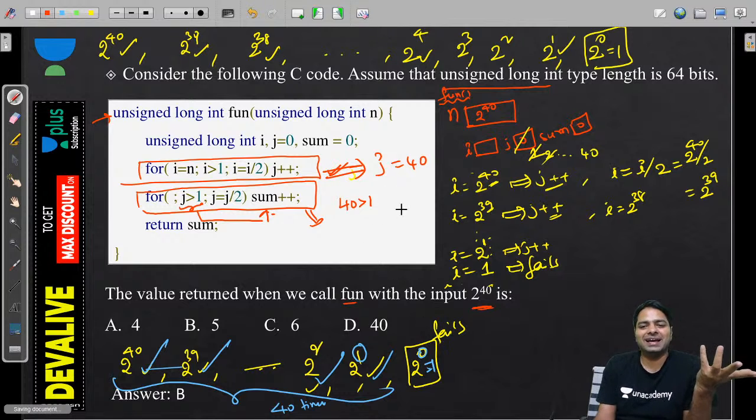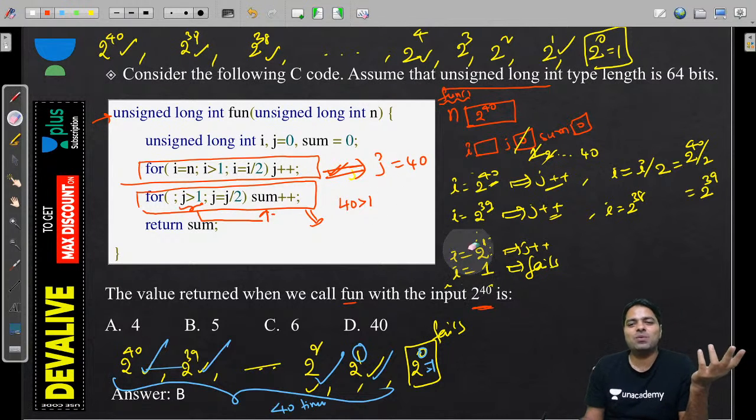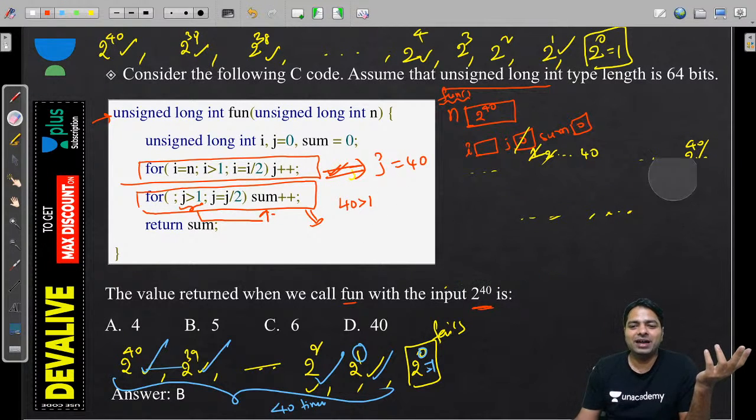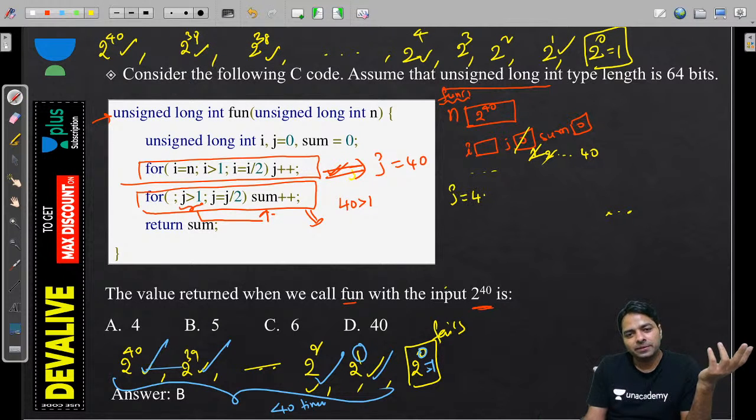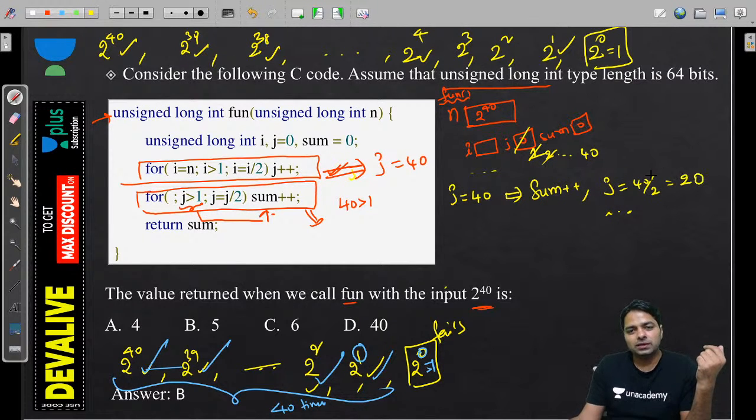Now sum is pending, guys. Now I am deleting everything because I want to focus on J. J is equal to 40. What is happening? Sum is incrementing, but at the same time J is equal to J by 2. 40 by 2 is 20. So J becomes 20 and sum is incremented.